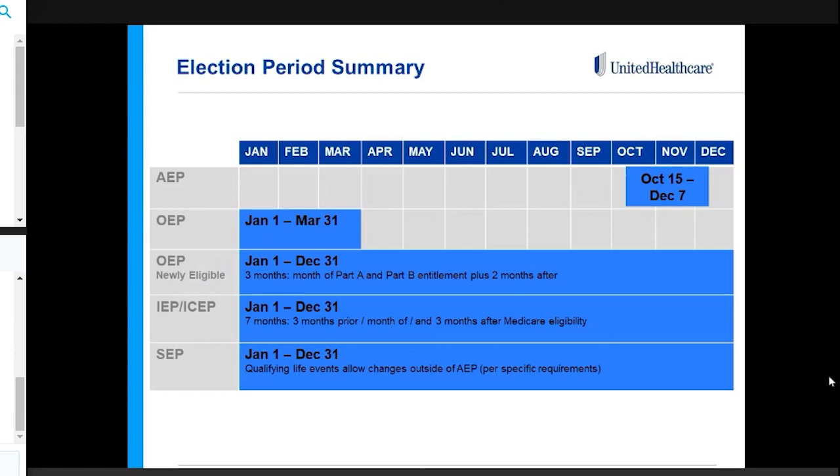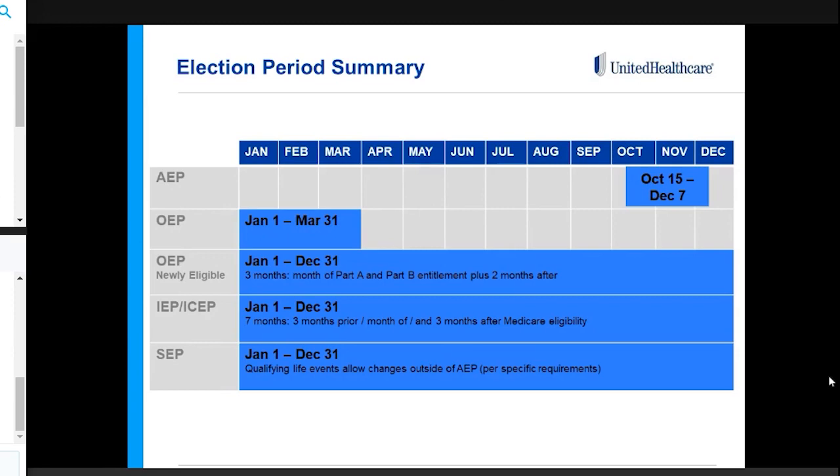And then, of course, the open enrollment period for newly eligible Medicare beneficiaries: they have the entire year, depending on what 3-month period they would be eligible for. So if someone signs up for a plan in May, they would have the following 3 months to make OEP changes for that newly eligible status. And then we also highlighted some special election period requirements, specifically with that dual maintaining status.